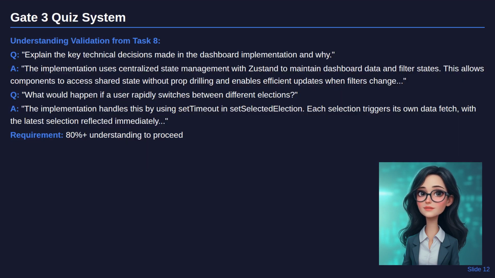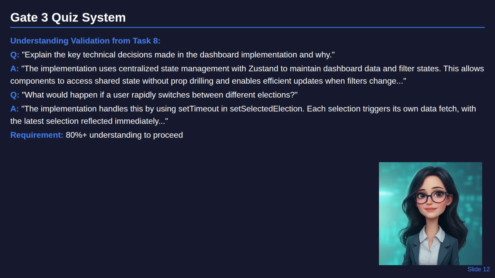Gate 3, understanding validation, uses quiz questions to ensure knowledge transfer. Here are real examples from Task 8. Explain the key technical decisions made in the dashboard implementation and why. This ensures you understand the architectural choices, not just that the code works.